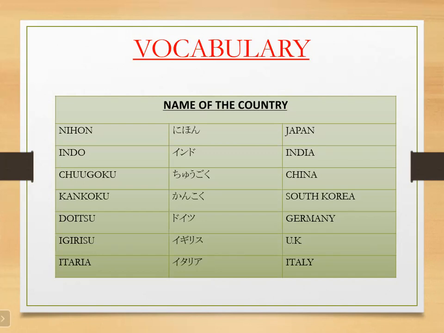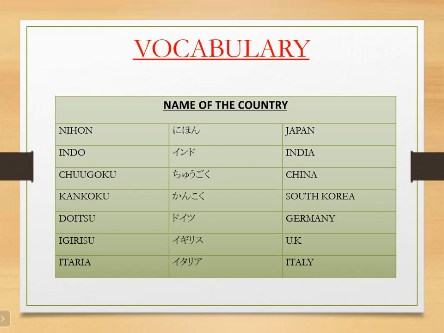South Korea is Kankoku. German is Doitsu. UK is Igirisu. And Italy is Italia.